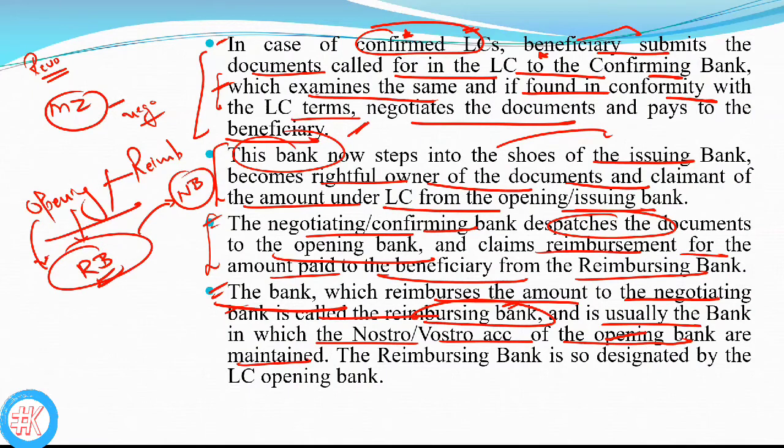So the reimbursing bank is designated by the LC opening bank in most of the cases, because the opening bank has to reimburse the money to that reimbursing bank. That's why in most cases it is designated by the opening bank.